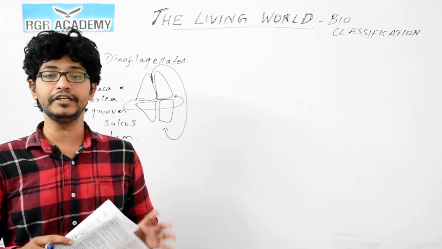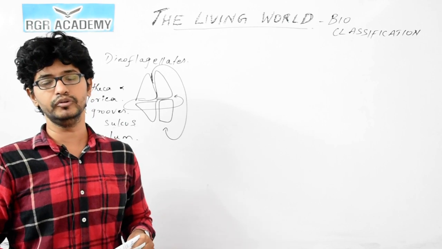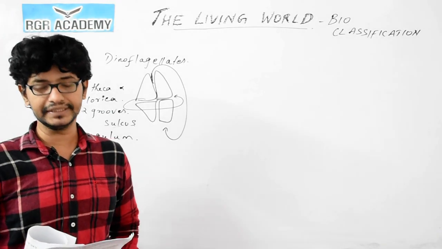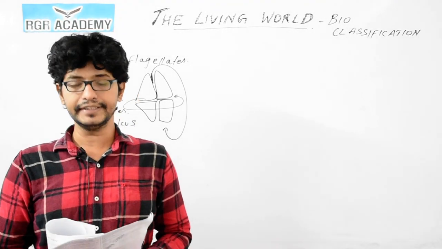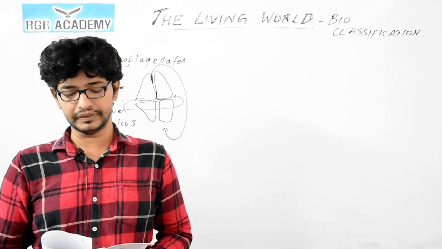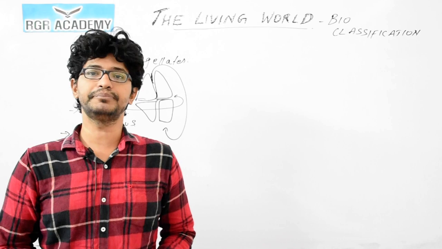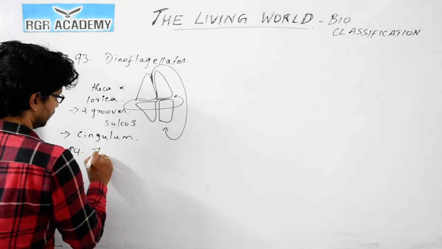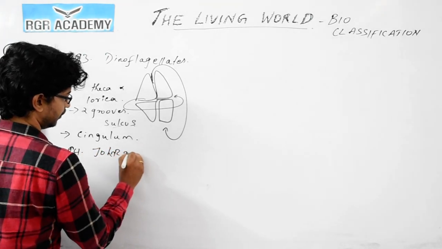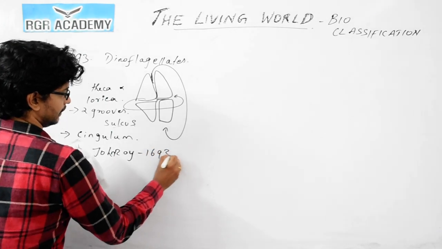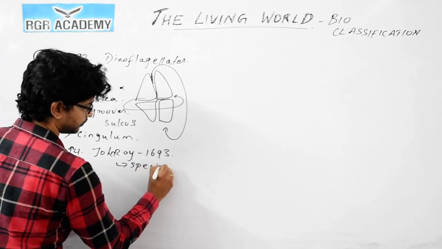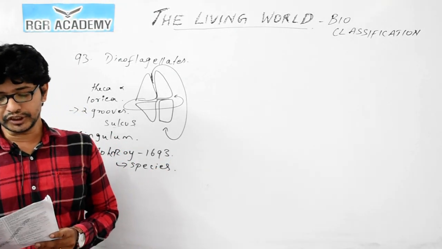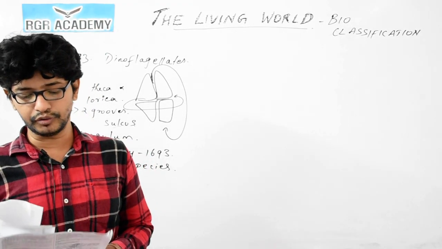The term species, question 94. Who coined the term species? It was coined by John Ray, because Linnaeus, Engler and Aristotle did not coin the term species. John Ray coined this particular term species in the year 1693. So question number 94: John Ray, in the year 1693, he coined the term species. Okay.